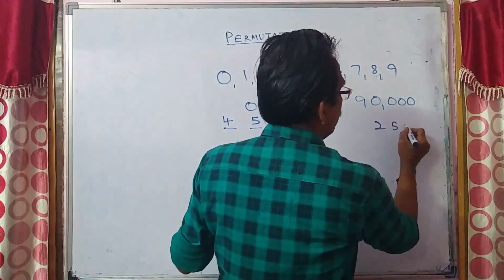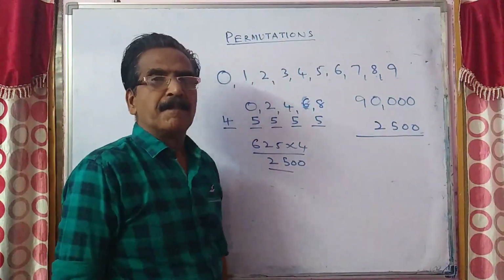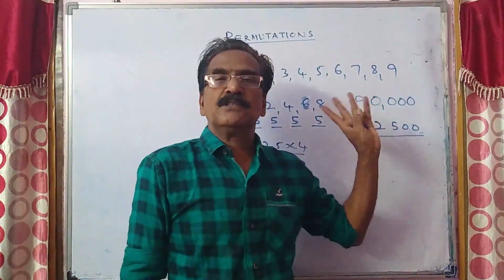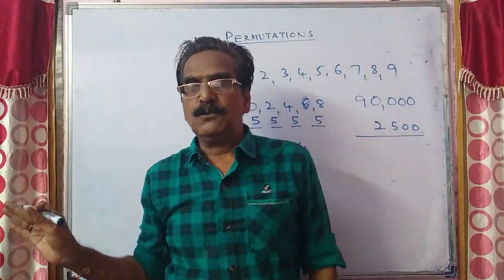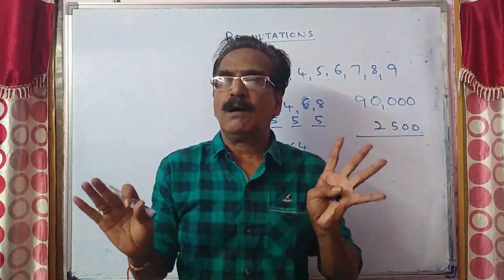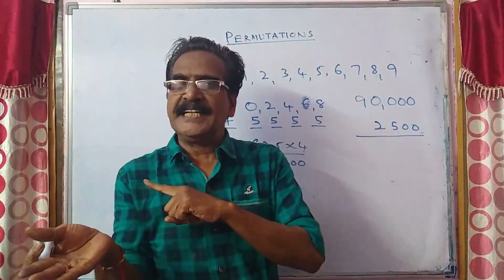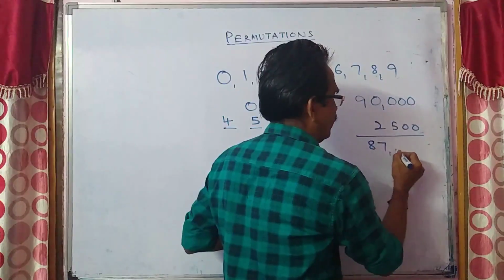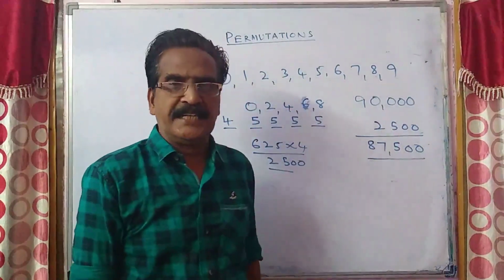So out of 90,000 numbers, 2,500 numbers do not have an odd digit. So the remaining 87,500 will have at least one odd digit.